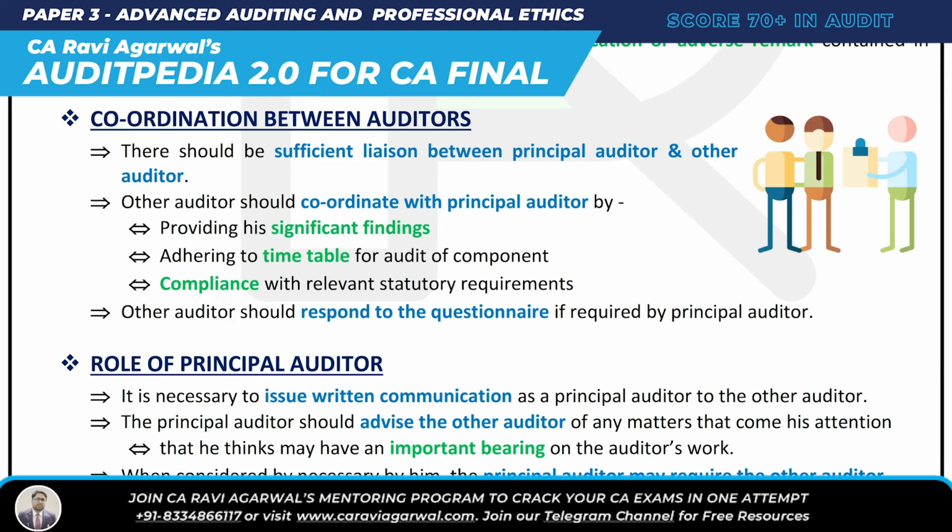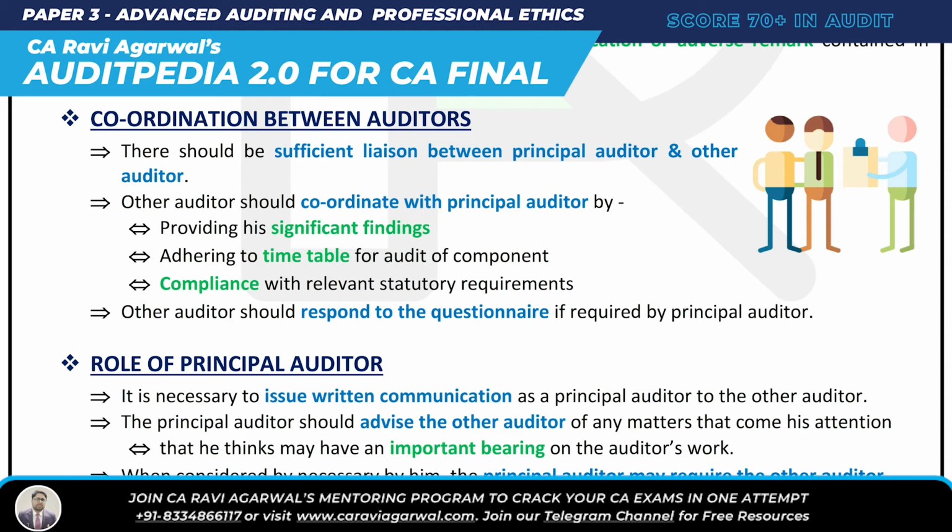Other auditors should also respond to the questionnaire if required by the principal. What happens is the principal auditor gives some questionnaire to the other auditor, and the other auditor responds to that questionnaire. So how is he going to coordinate? The other auditor is going to provide significant findings if he got any, adhere to the timetable for the audit of the component, comply with law and regulation, and in case he gets a questionnaire from the principal auditor, he is going to respond to it.